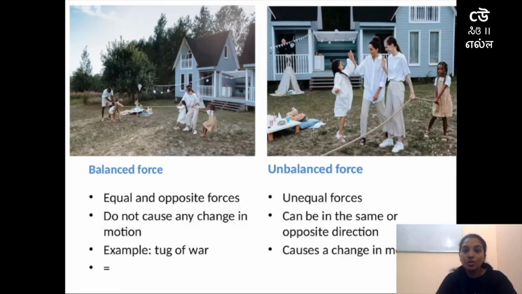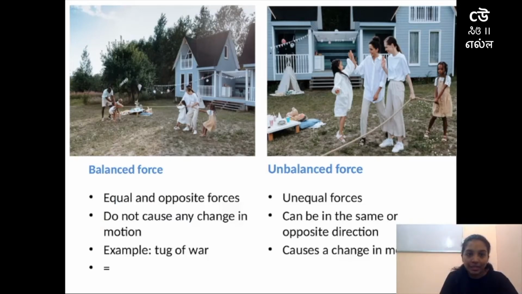And also you might have observed one of the games called tug of war. In this game there will be a rope, and one end of the rope will be held by one team, and the other end of the rope will be held by the other team. So for example, I have displayed two pictures here.